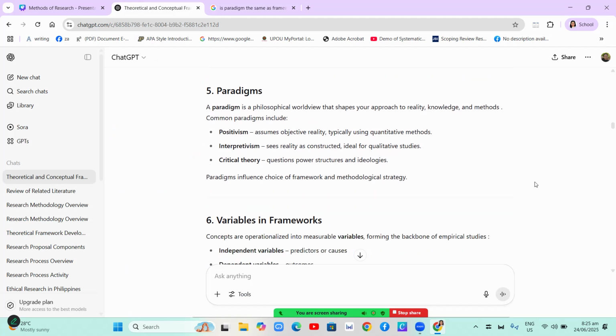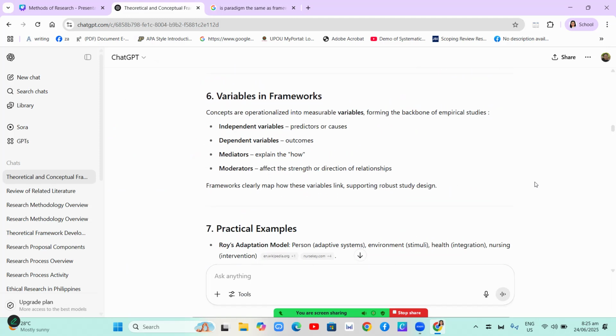So what are the variables in frameworks? Concepts are operationalized into measurable variables, forming the backbone of empirical studies. The independent variables are the predictors or the process, and the dependent variables are the outcomes. Okay? Mediators explain the how, and moderators affect the strength or direction of the relationship. Later, I will give you an example of variables in our sample study. Frameworks clearly map these variable links, supporting robust design.